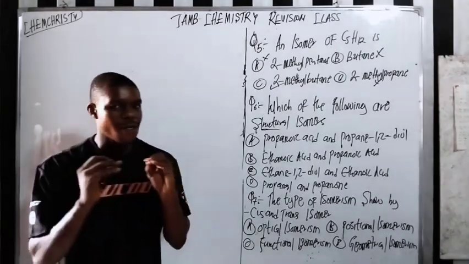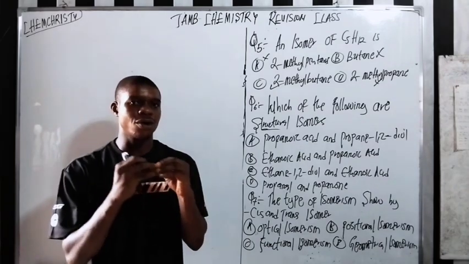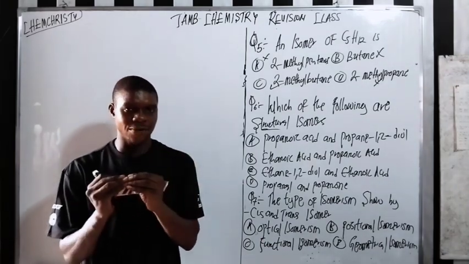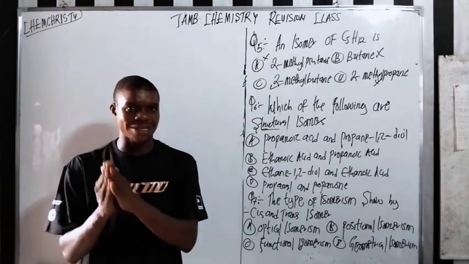1,2-diol. So now, like I told you, the easiest way you can know if compounds are isomers is when they have the same molecular formula. You get that? So how do you know if they have the same molecular formula? Draw out their structure.